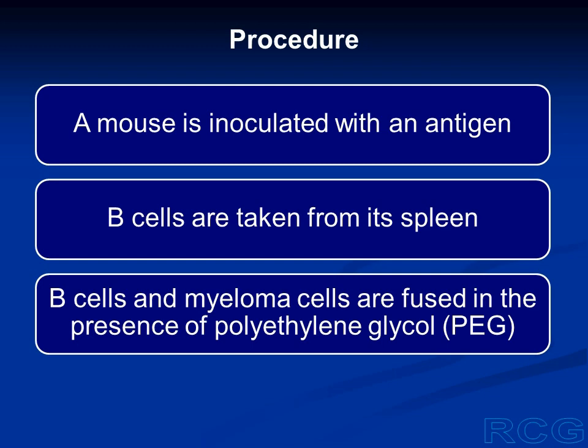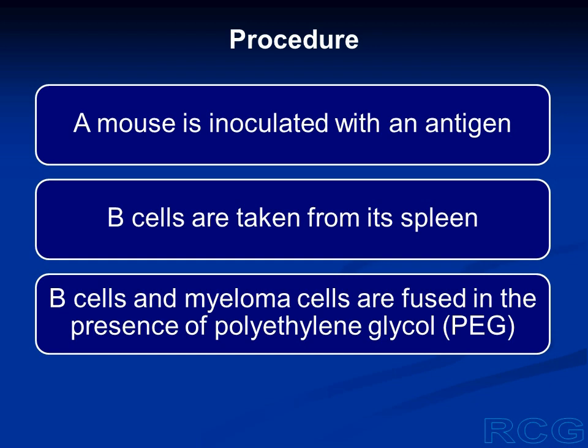Now, to prepare a hybridoma cell, we inoculate a mouse with an antigen. So we administer the antigen to the mouse. Then B lymphocytes are taken from the spleen of the mouse, and these B lymphocytes plus the human myeloma cells are put together along with the chemical polyethylene glycol.